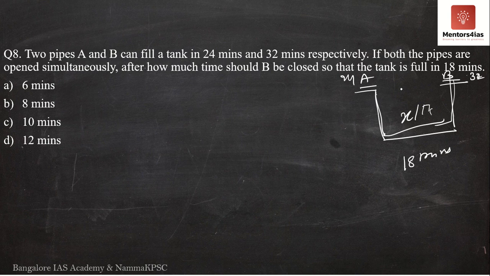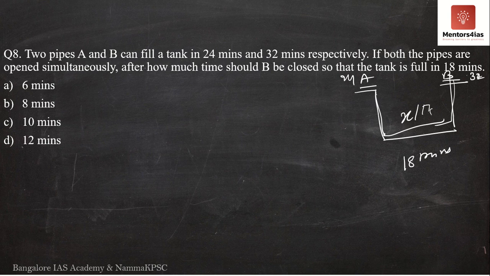Now if both the pipes are opened simultaneously, it will be filled in less than 18 minutes. If you start to fill the tank by opening tap A and tap B together, then you would end up filling the tank well before 18 minutes, which we do not want.